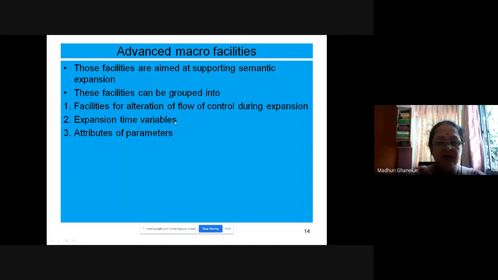Expansion time variables. Do you remember I had cited the example of factorial? Suppose you are writing a factorial function, and I am passing n as the parameter. Remember, I am talking about the function and not the macro.